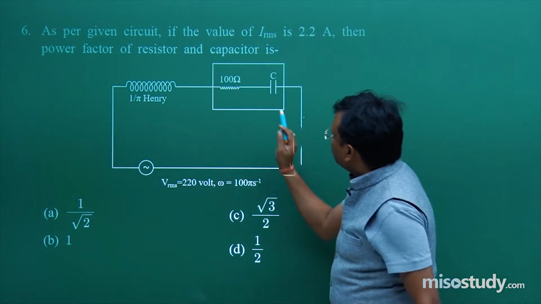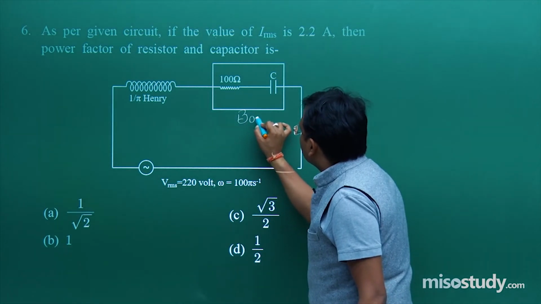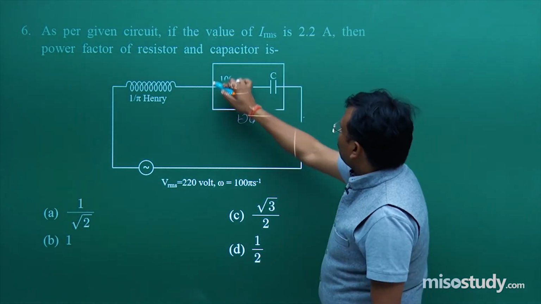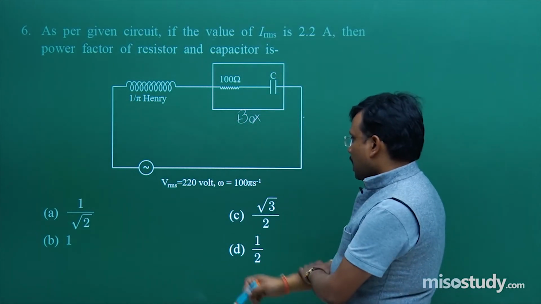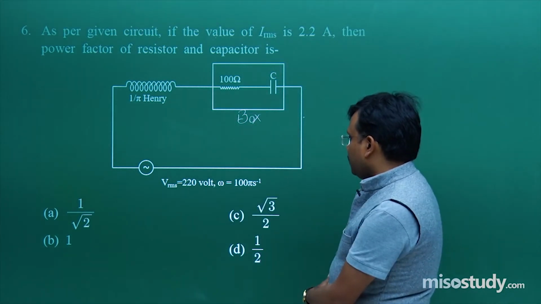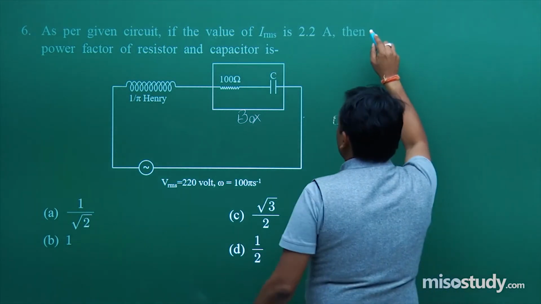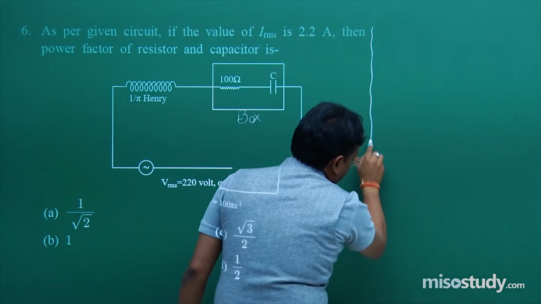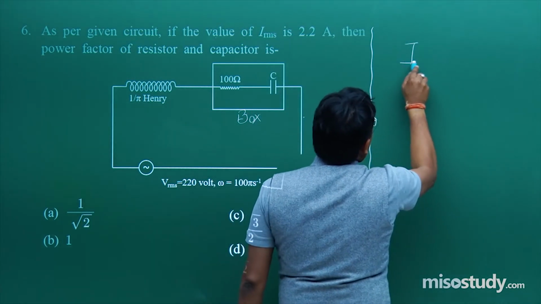They are just interested in this box, meaning what exactly is the power factor of this combination. Applied voltage VRMS is given and omega is also given. So as all values are given over here, the same formula once again I will apply.